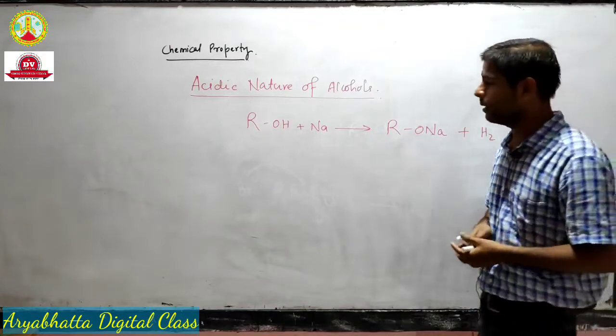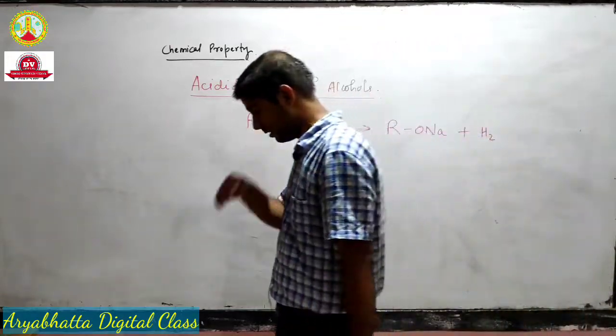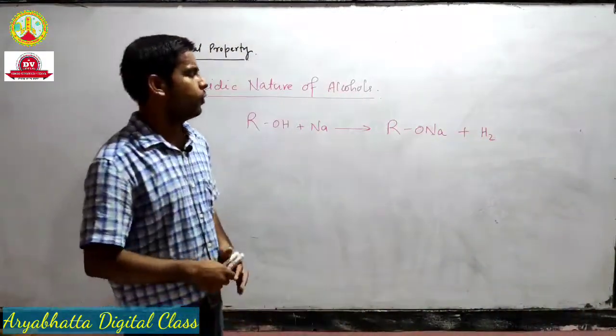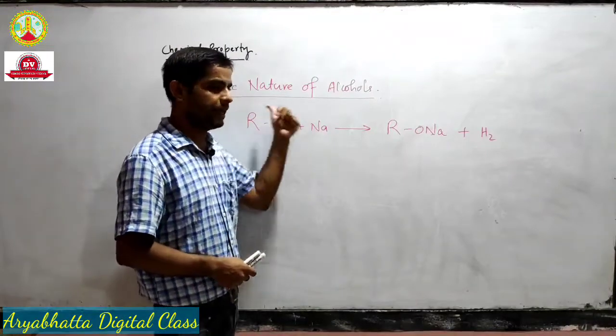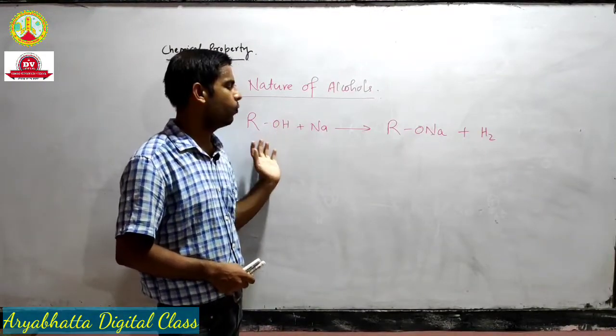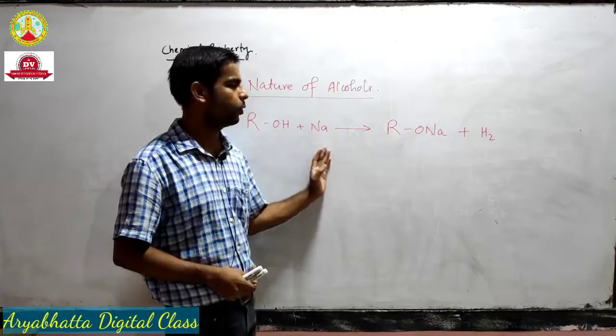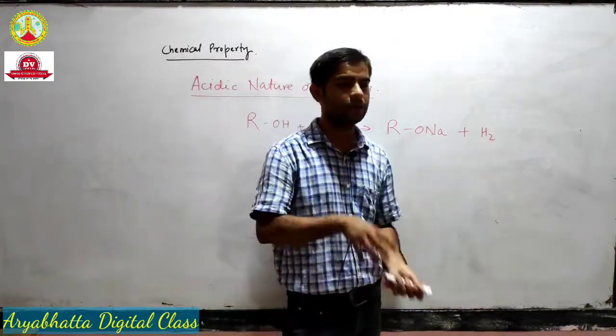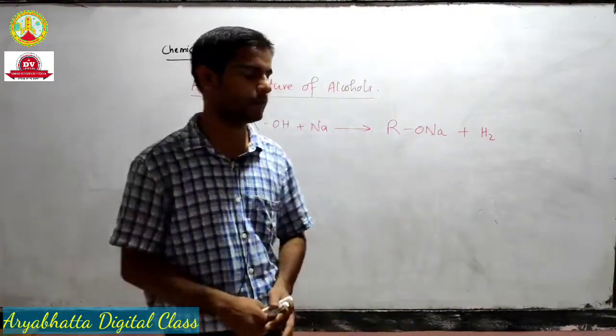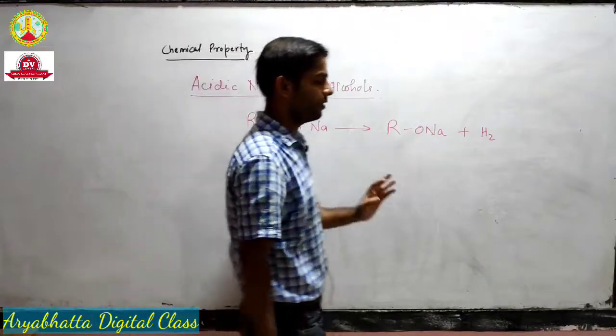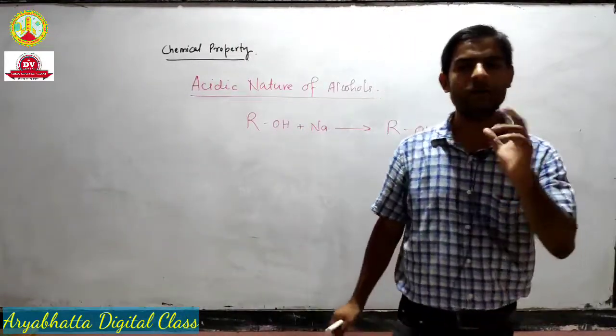Now see that we know any base or acid when it reacts with a metal produces hydrogen gas. It's a test for acid or base that when they react with metal they produce hydrogen gas.